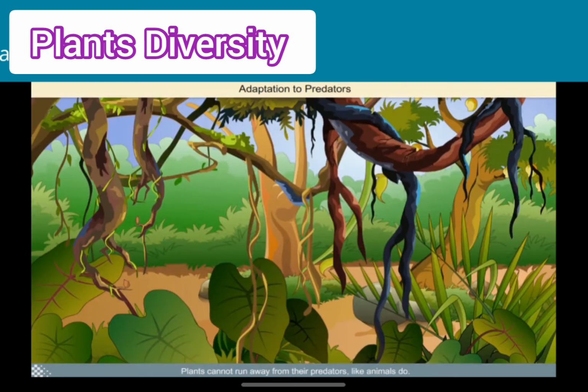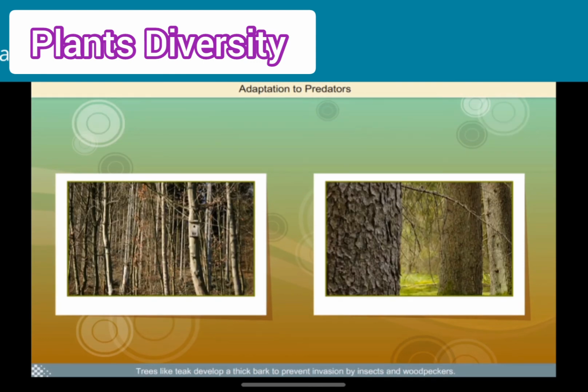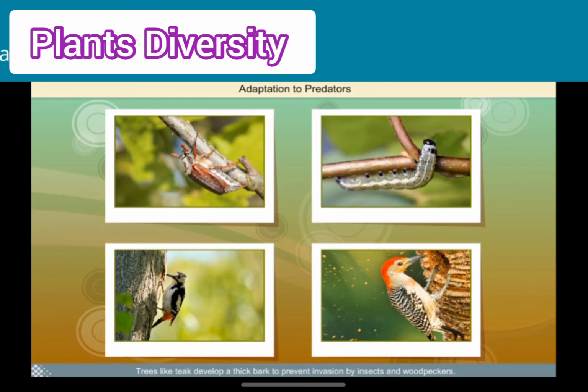Plants cannot run away from their predators like animals do. Instead, they have developed other adaptations. Some plants have spines and thorns on their body to protect themselves from being eaten by animals. Trees like teak develop a thick bark to prevent invasion by insects and woodpeckers.